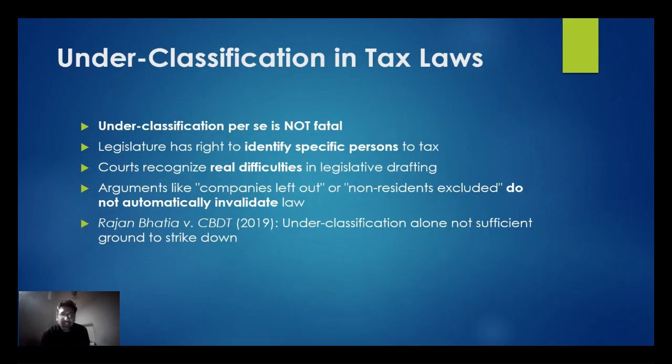Under classification in tax laws, classification per se is not fatal. The legislature has the right to identify specific persons to tax, like special economic zones and other persons. Courts recognize real difficulties in legislative drafting. Arguments like companies left out or non-residents excluded do not automatically invalidate the law. This was given in Rajan Bhatia versus CBDT, 2019.